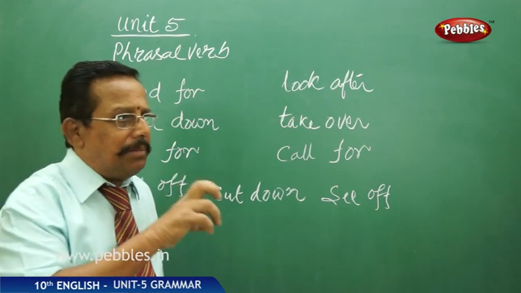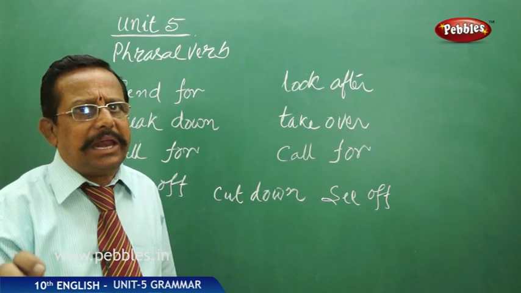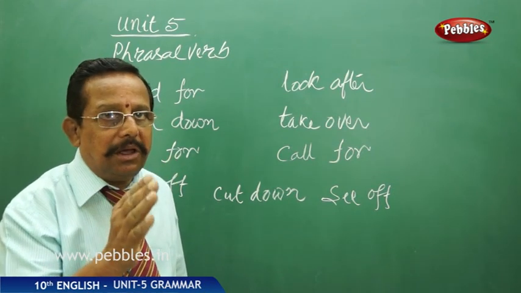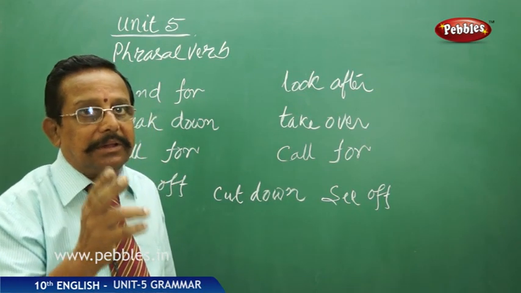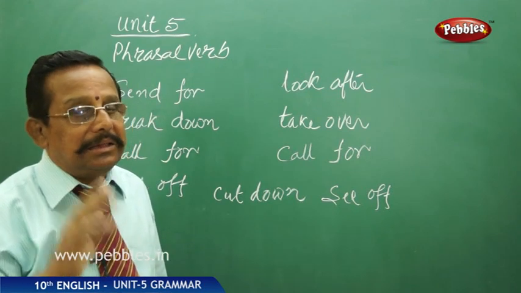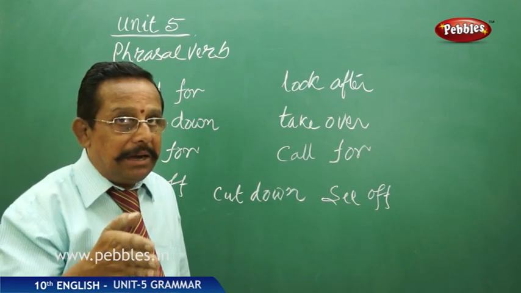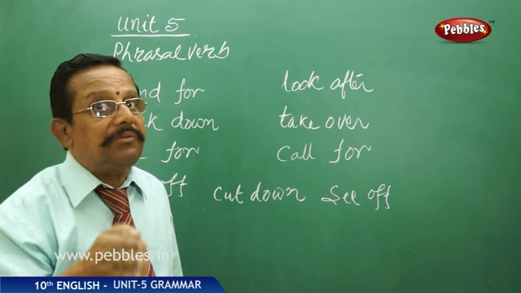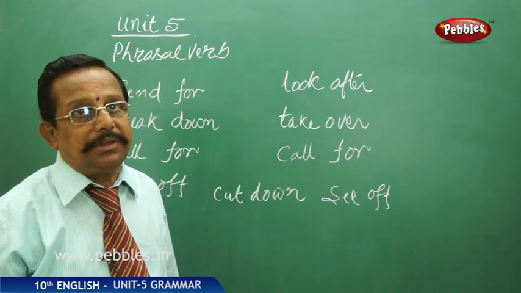That way we have verb and preposition. So whenever there is a combination of verb and preposition or verb and adverb, that combination is called a phrasal verb. And there are certain separable and certain inseparable usages of phrasal verbs.